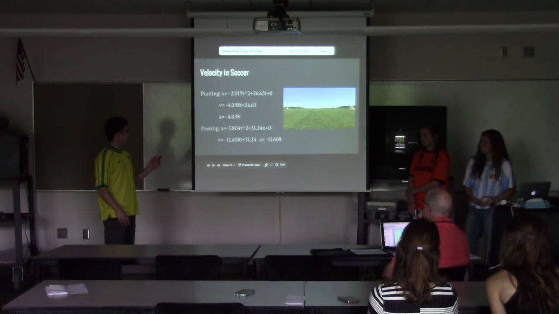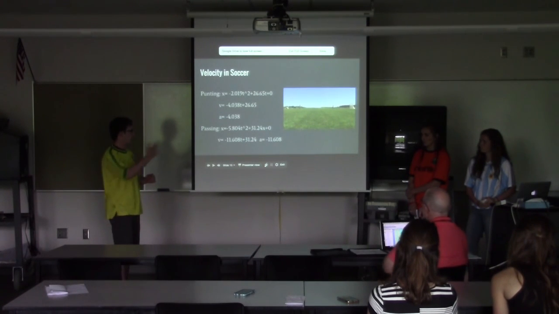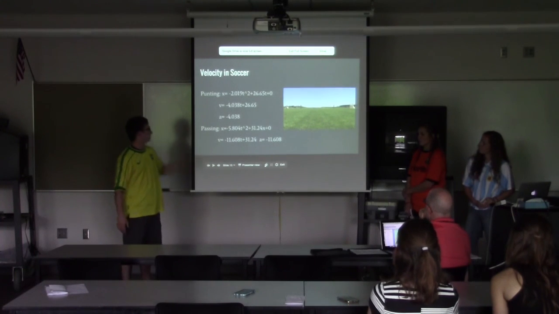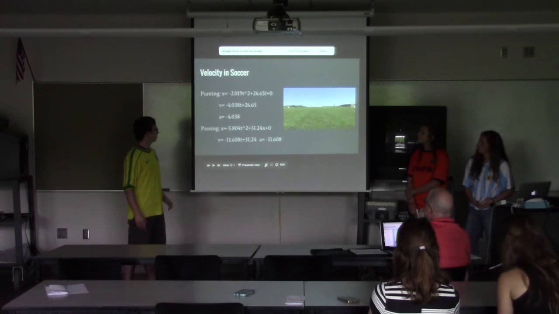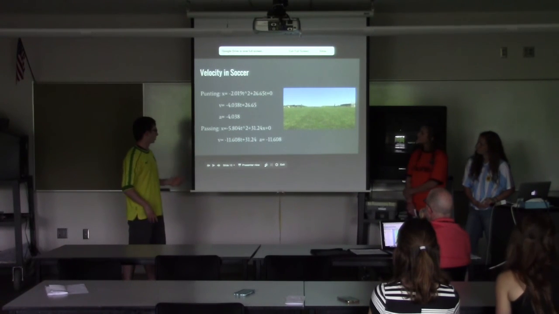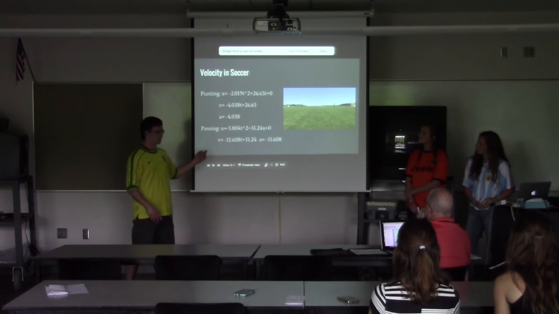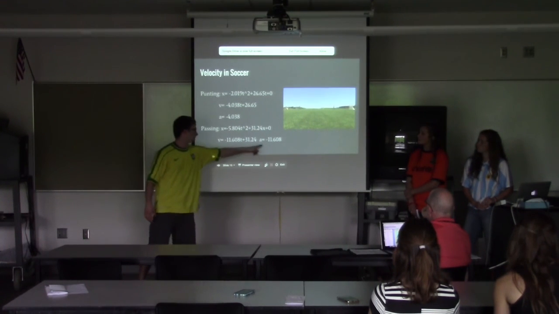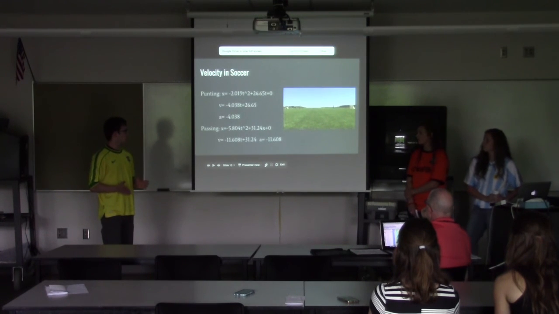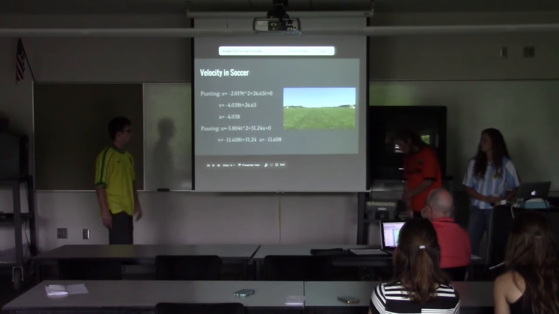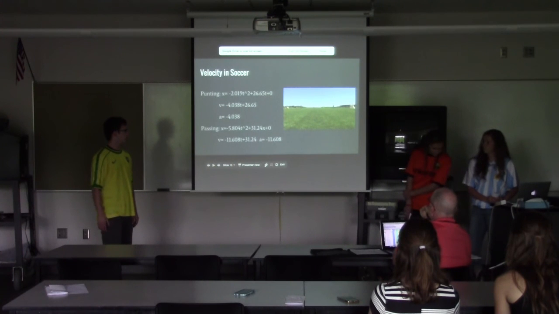And using that, on passing and then on punting, I then took the derivative twice to find the acceleration. And the acceleration for punting is -4, and this is in feet per second squared. And then the acceleration for passing is -11.6. So with passing, it slows down almost 3 times as fast as when you punt it through the air because of the less resistance.